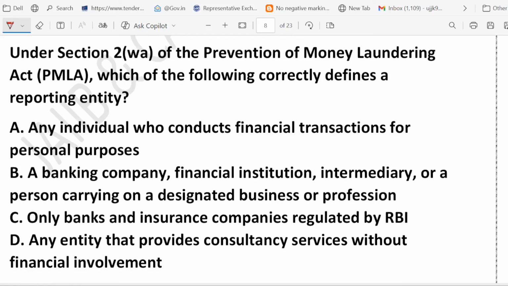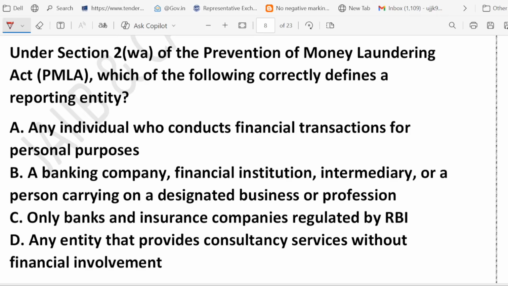Under section 2 WA of the Prevention of Money Laundering Act, PMLA, which of the following correctly defines a reporting entity? So the question is regarding PMLA. Options are: A, any individual who conducts financial transaction for personal purpose.